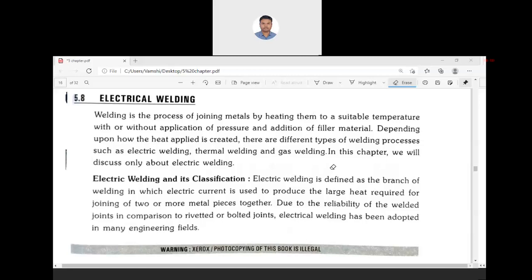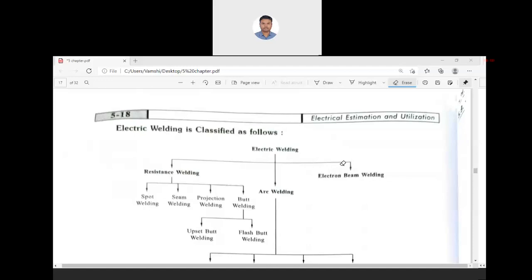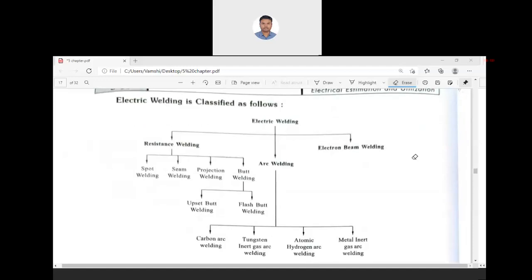Here in case of electric welding, there are some types. Electric welding is classified as resistance welding, arc welding, electron beam welding. Resistance welding is classified as spot welding, seam welding, projection welding, butt welding. In case of butt welding, again two types: upset butt welding and flash butt welding. Similarly, arc welding: carbon arc, tungsten arc, atomic hydrogen arc, metal inert gas arc, then finally electron beam welding.